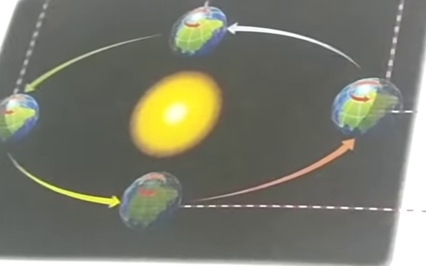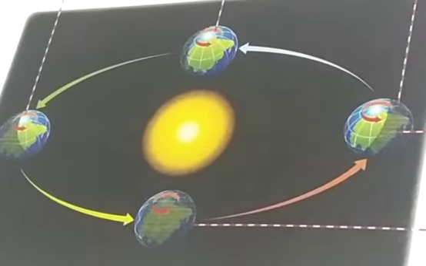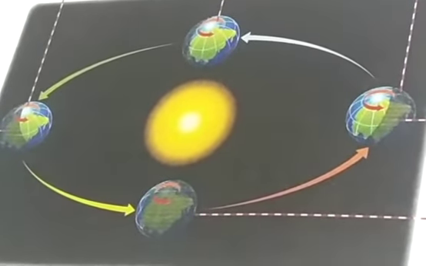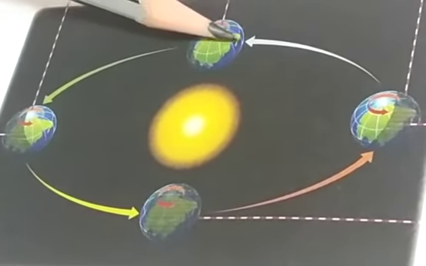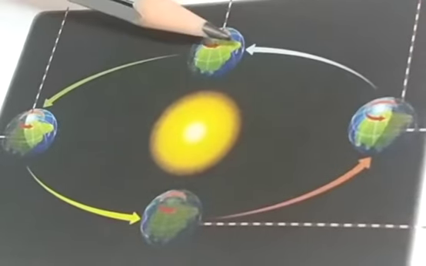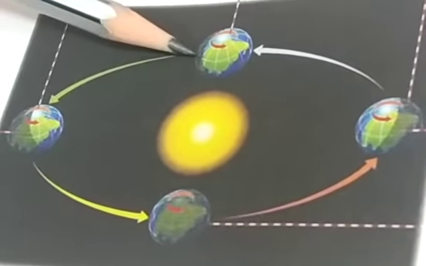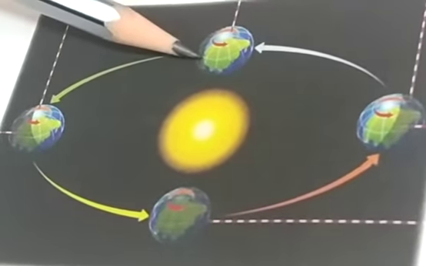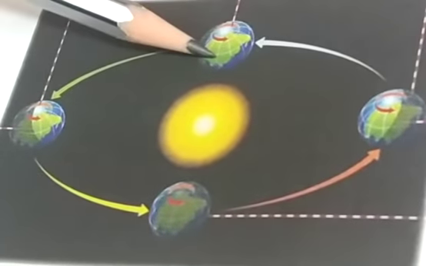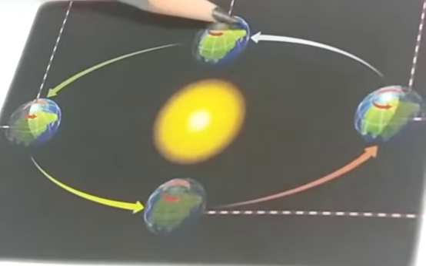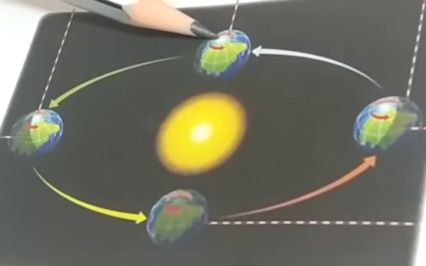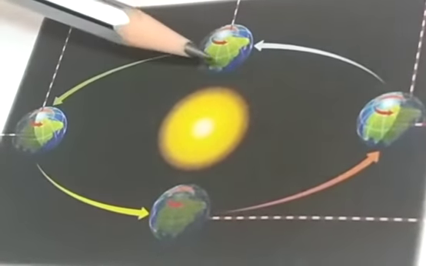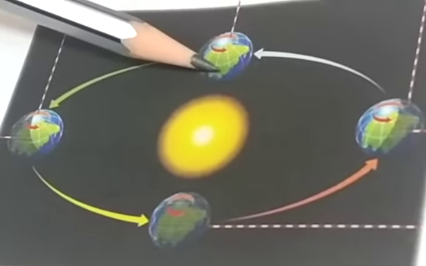An imaginary line called the equator divides the earth into two equal halves. Now here you can see that there is one line in the middle. Actually this line is not there on the earth. The scientists have given this line. Now this is exactly in the middle of the earth. It is called the equator. It divides the earth into the northern hemisphere in the northern part and the southern hemisphere in the southern part.